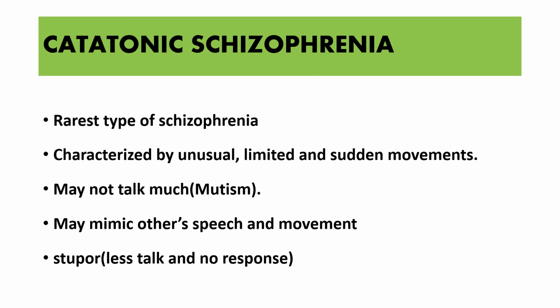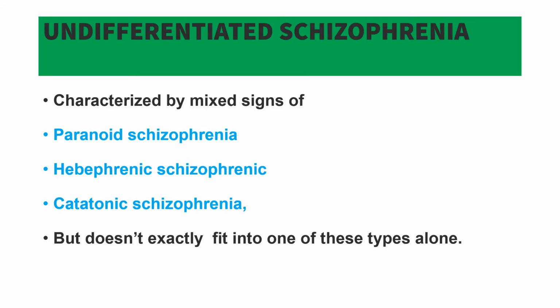stage. Next thing is stuporous activity. That means less talk and no response. When we talk to that schizophrenic patient, they don't give much response back. They don't talk much. They don't give a proper reply. They'll be in a mute stage and they'll be in a stuporous stage. That is catatonic schizophrenia. Next one is undifferentiated schizophrenia.